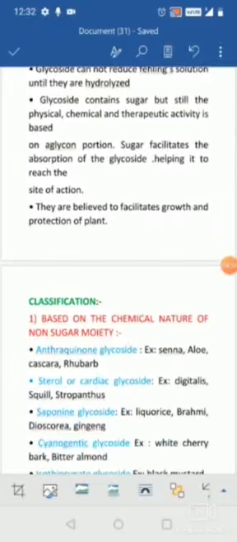Okay, so when coming to the role in plants, these glycosides are going to facilitate growth and protection. So they are going to help the plant in growth, and they are going to help the plant in protection against foreign invaders like insects and small pests, that is the beetles and all.